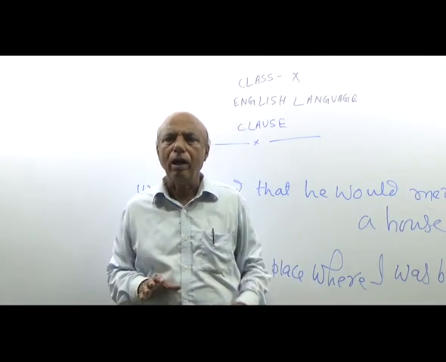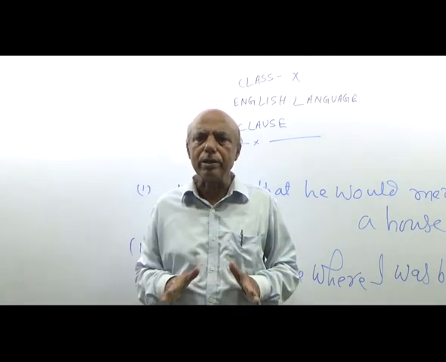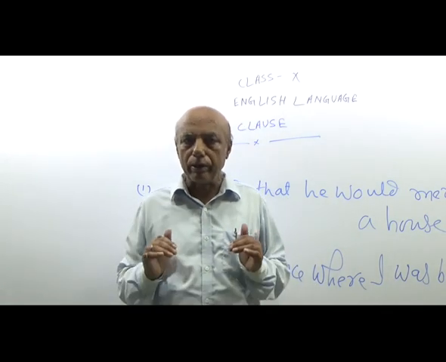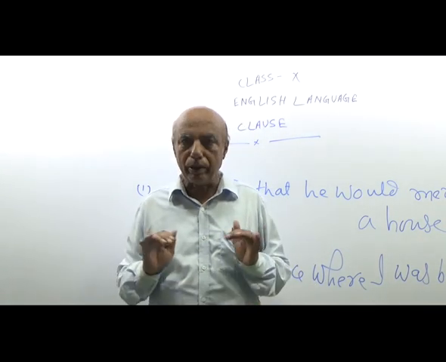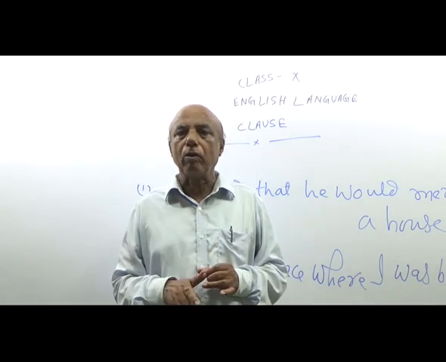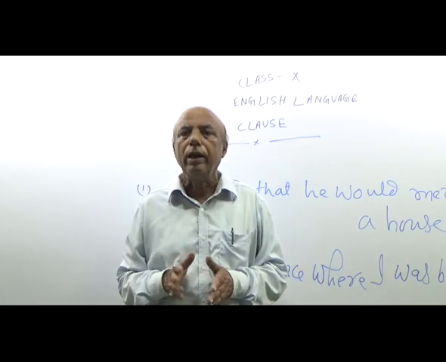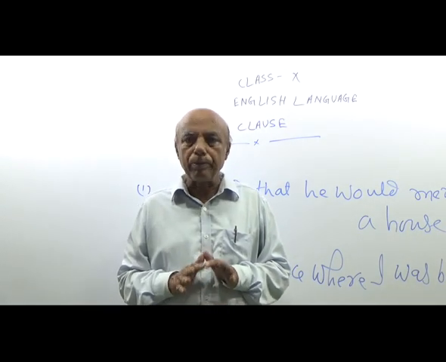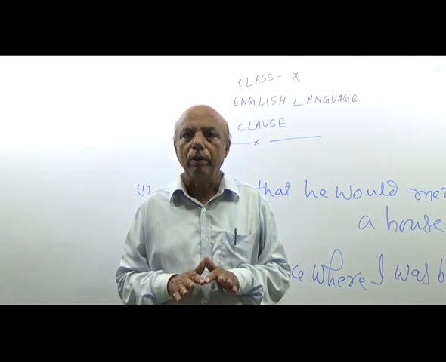And after subject, it is necessary for us to have knowledge of parsing of the sentence. In this context, I have taught you clause. Clause has been divided into 3 parts: principal clause, subordinate clause, and coordinate clause.